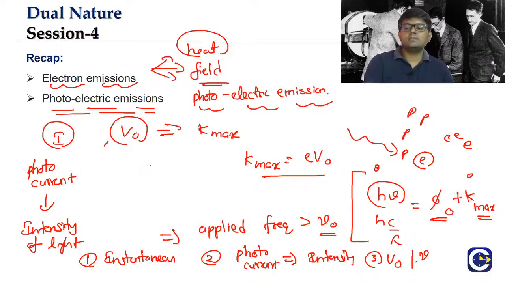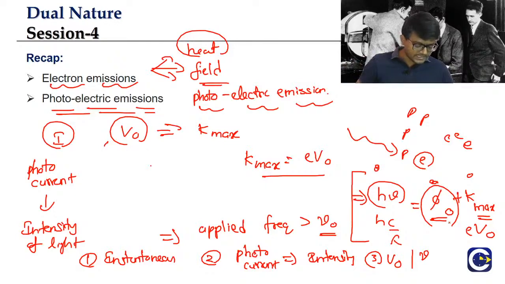We can see this based upon the equation. The energy of the photon, h nu, is equal to what? Work function plus K max. What is K max? e into stopping potential. So the stopping potential will depend upon the applied frequency as well as the nature of the metal. Why? The work function depends upon the nature of the metal and changes from metal to metal. So this is what we were covering in yesterday's class, guys.